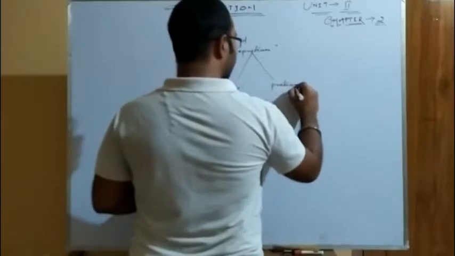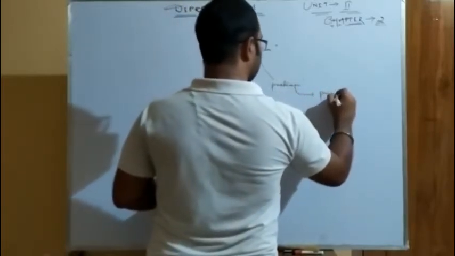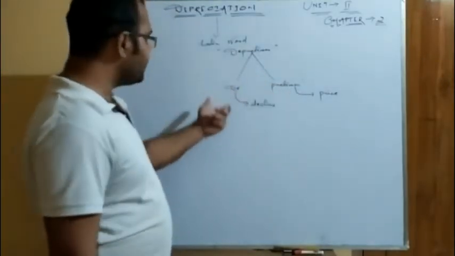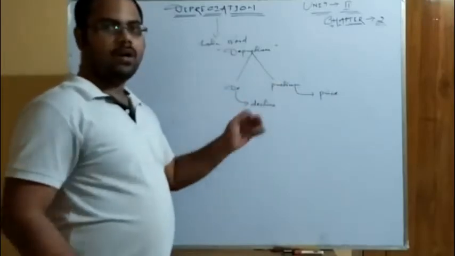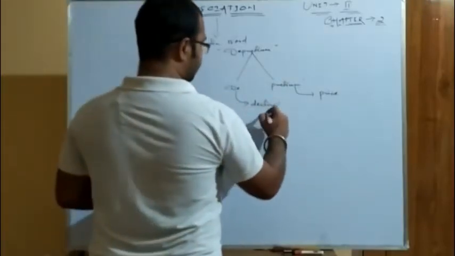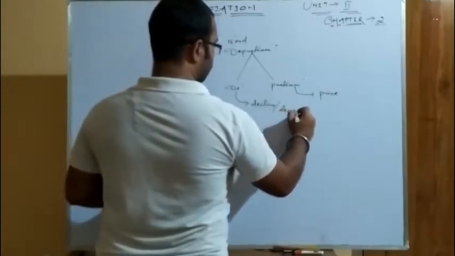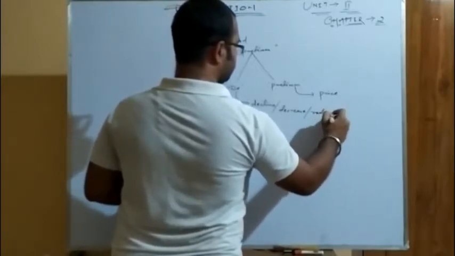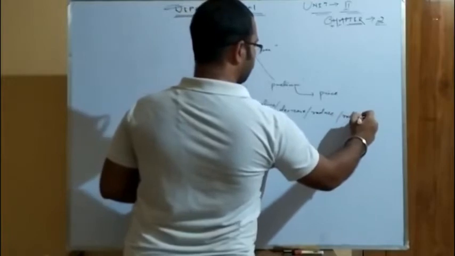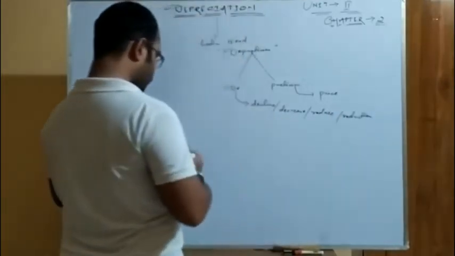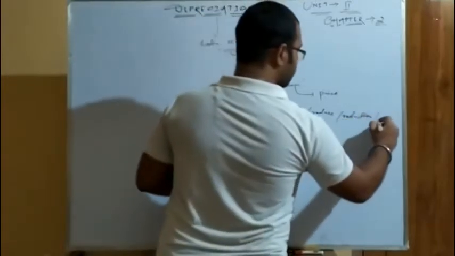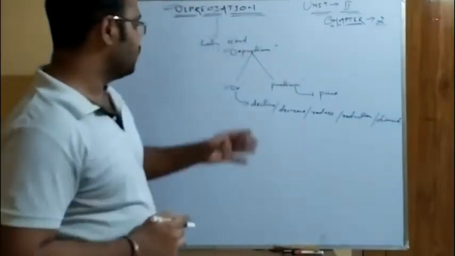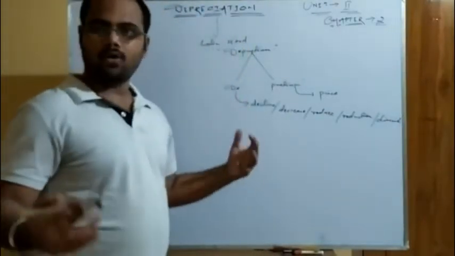Okay, and Pretium means price. So the term is split into two parts, that is De and Pretium. De means decline. Decline means you can say decrease, or reduce, or reduction, whatever the terms you know, or you can say diminish also. These are the similar, synonymous words for the same. So De means decline or decrease or reduce or diminish.